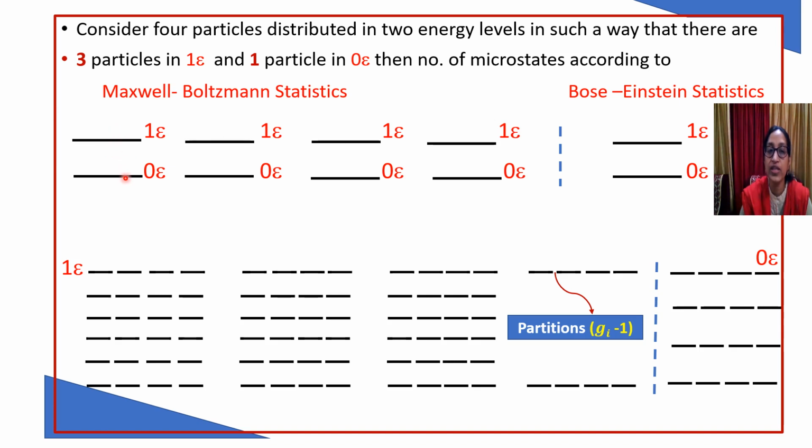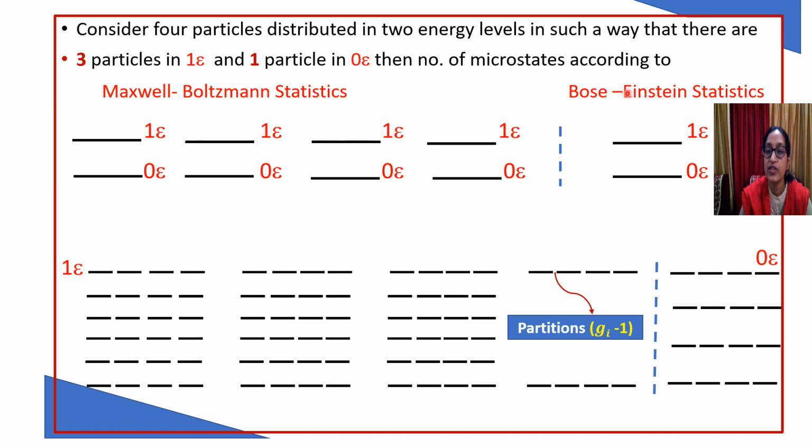Now here we will take a particular distribution, that is 3 particles here and 1 particle in the 0E level. Now let's see how many microstates are possible in the case of Maxwell-Boltzmann and Bose-Einstein statistics. What is the difference between the two?